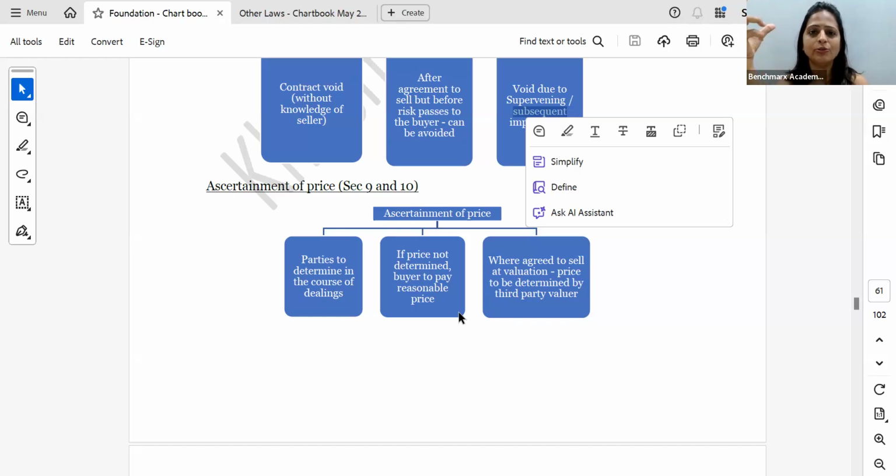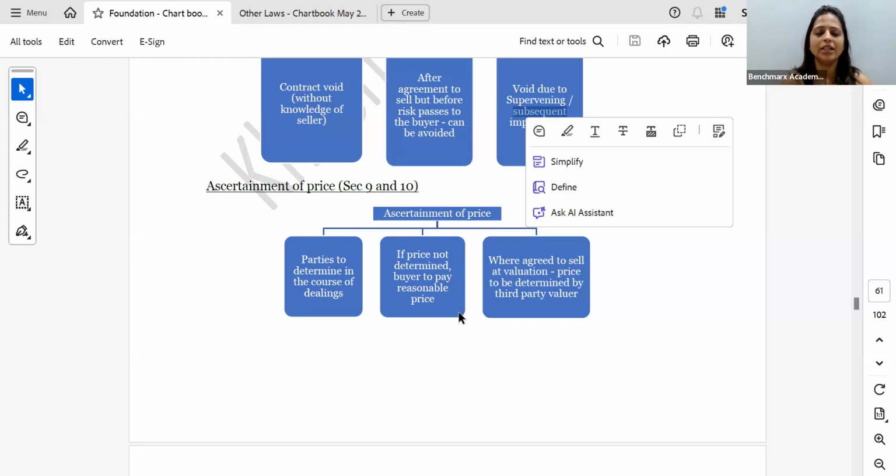So in case I am unable to figure out what the price is, then what I will do is I will call a registered valuer and I will say, you determine what is the price of my shares in the company as on today. And he will determine the price. And since he is an independent valuer, उसको कोई फर्क नहीं पड़ता है, he is least concerned with what price I get, correct? So he will act independently. He will not act in favor of buyer or seller. He will give a fair price that is there, and based on that fair price, the price is determined.